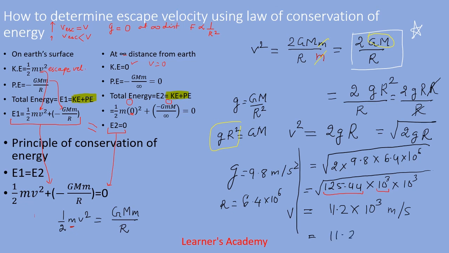So we get 11.2 kilometer per second, not square. So this is the value of escape velocity.